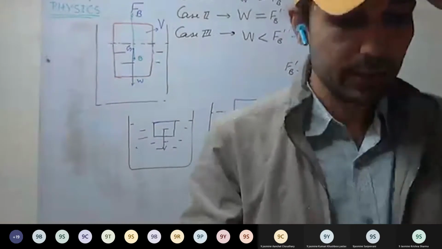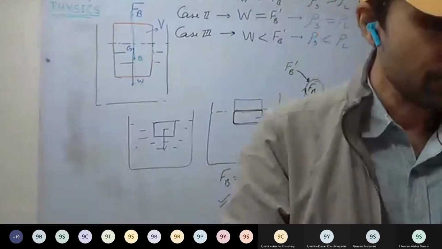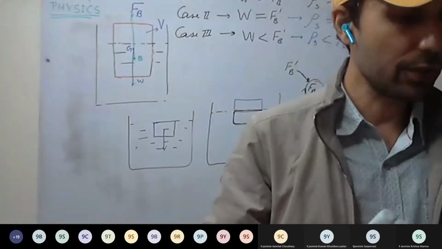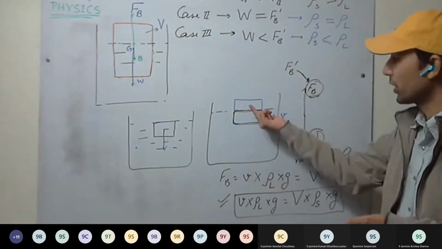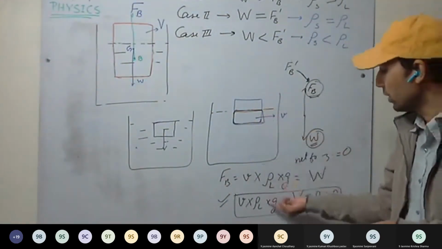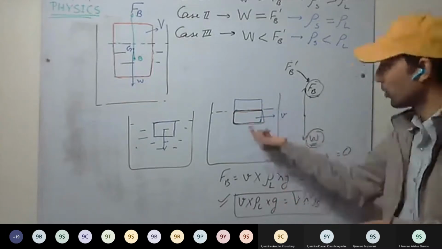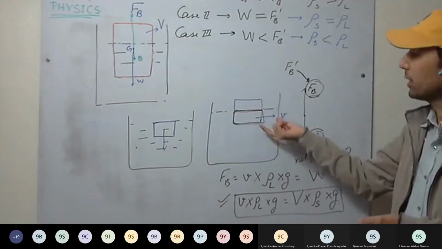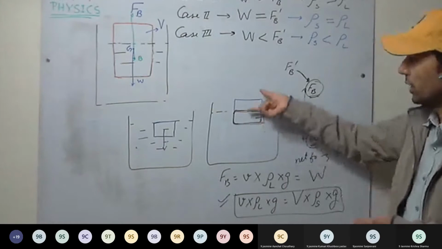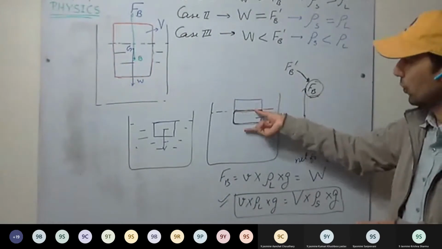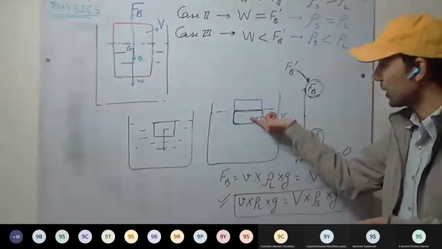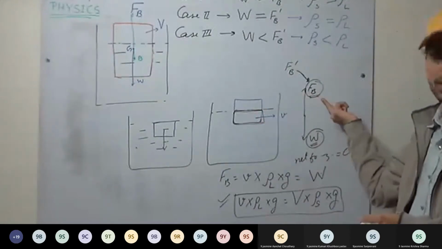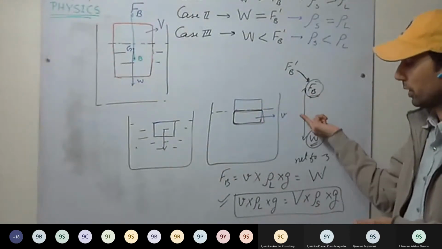So the principle of flotation is: the weight of the floating body is equal to the weight of the liquid displaced by the submerged part, whether it is submerged partially or fully. Whatever weight of the liquid is displaced must be the same as the weight of the solid. Then the body will float.